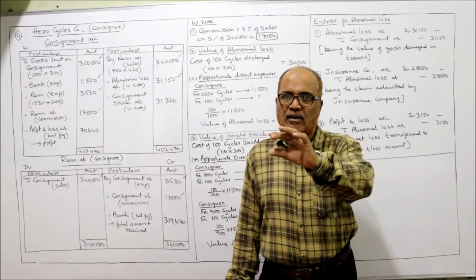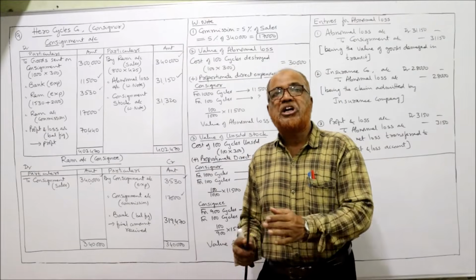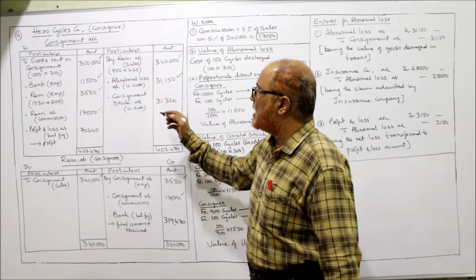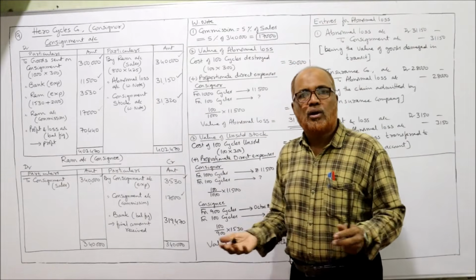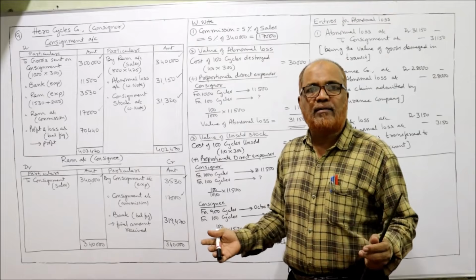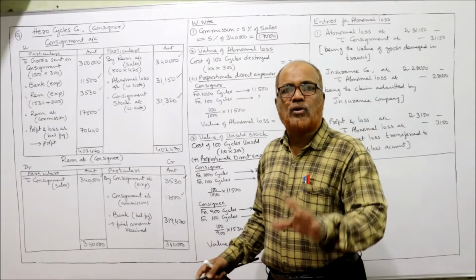Consignment stock account debtor to consignment. So consignment should be credited by consignment stock, 31,320. That's all. We have completed all the entries. Now simply find out the profit or loss.